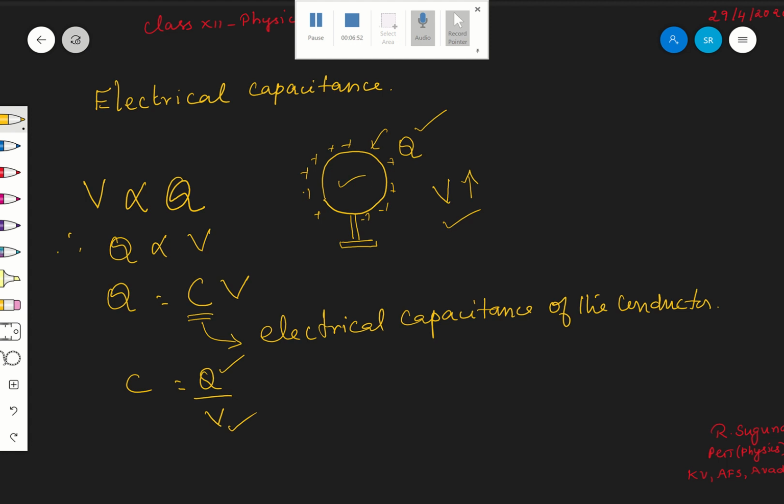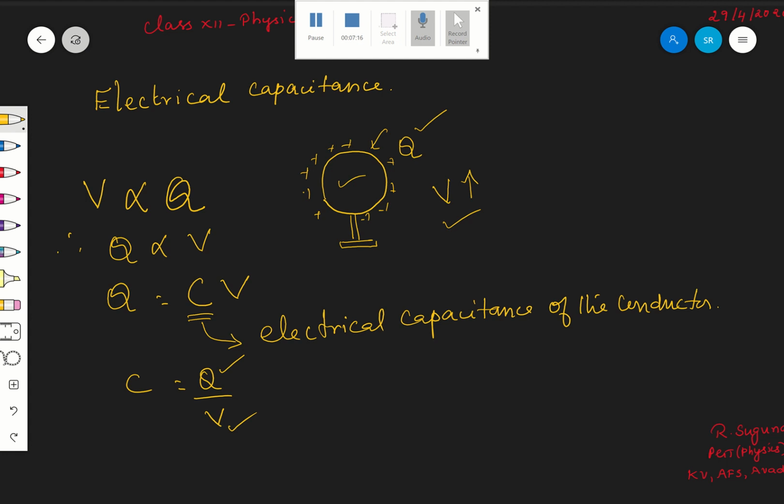Because of giving Q, there will be a rise in its potential. Therefore, the ratio between the charge given and the rise in potential is given by the capacitance of the conductor. Capacity of the conductor is the ratio between the charge given to the conductor and its rise in potential.